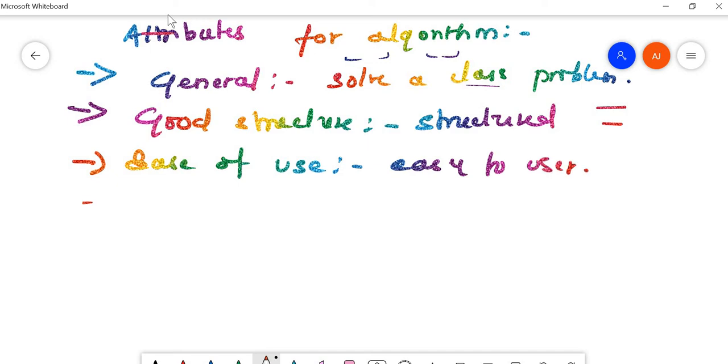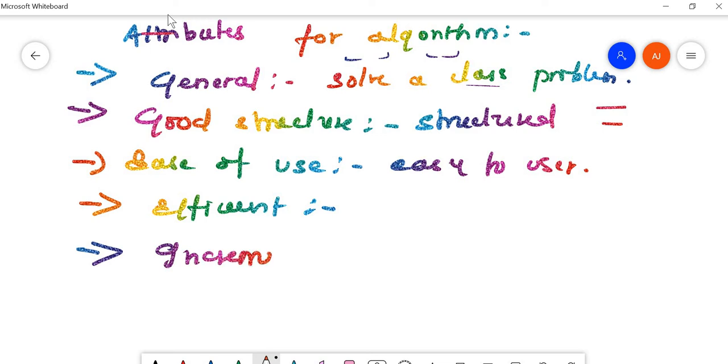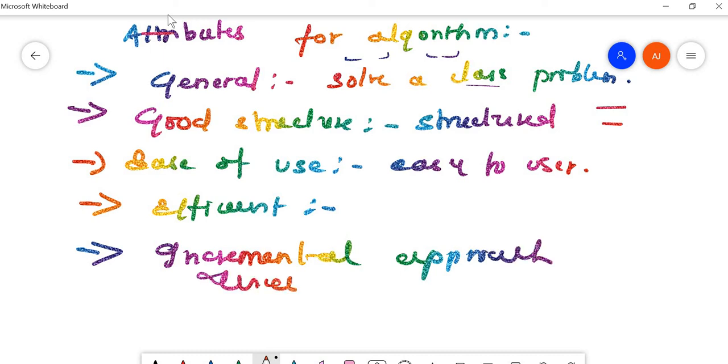Next one is efficient. I already explained efficiency. The attributes that we are using should fulfill the objective of the algorithm. Some of the algorithm approaches we have, let me write the names: we can have the incremental approach, and divide and conquer.